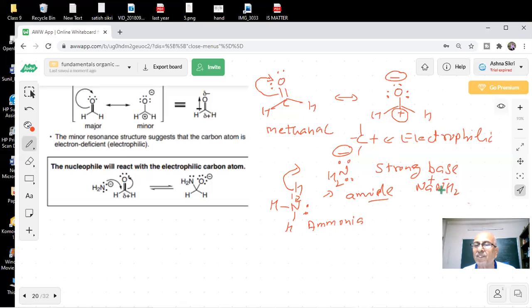This sodium gives an electron to it and it becomes minus. So this now is a strong nucleophile, students, and this will attack the carbon.